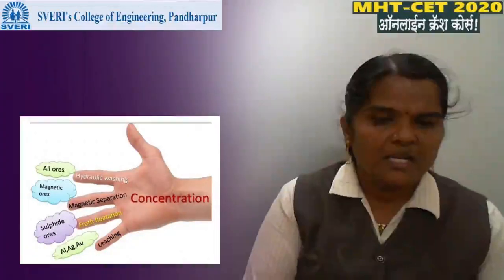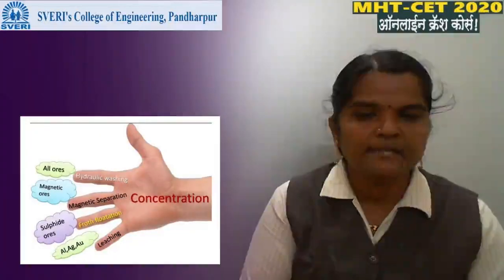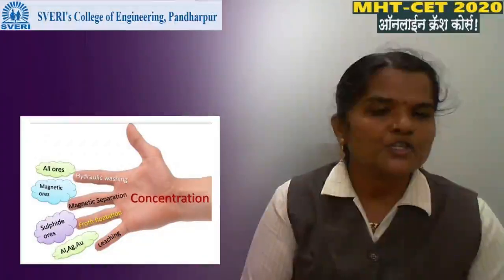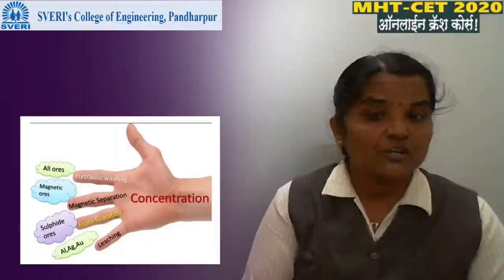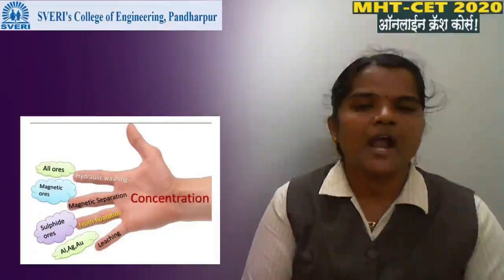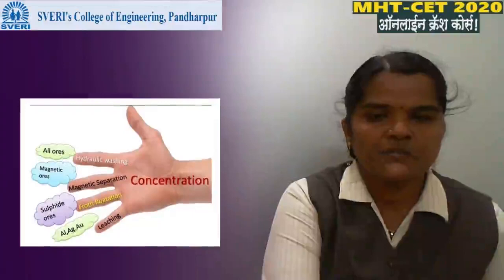Once again, leaching process is used for aluminum, gold, silver. Froth flotation process is used for sulfide ore. Magnetic separation method is used for magnetic ore, and hydraulic separation method is used for all ores.